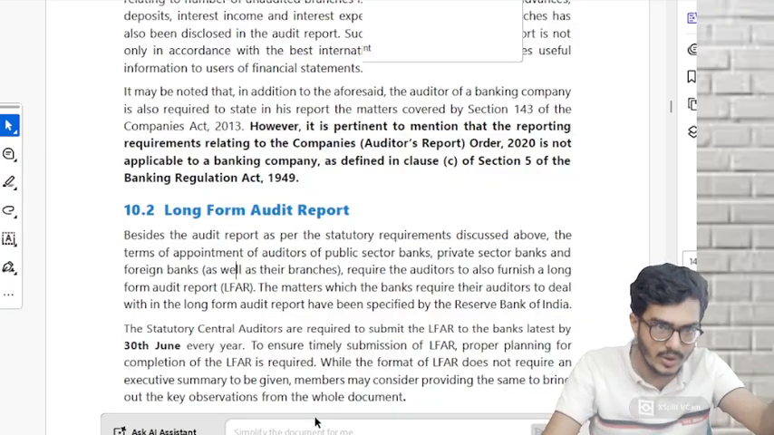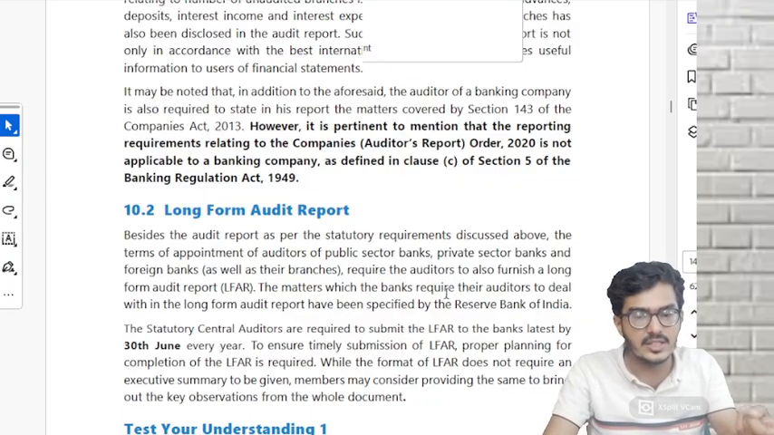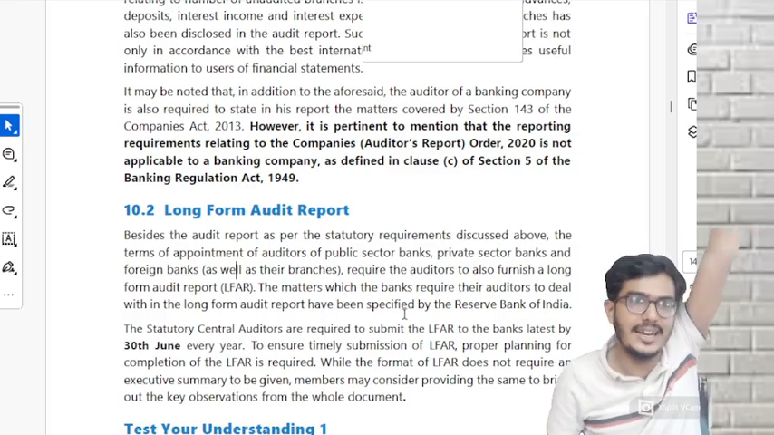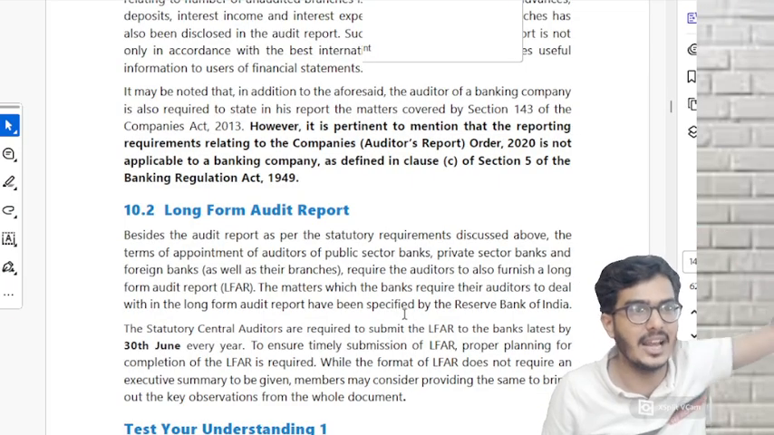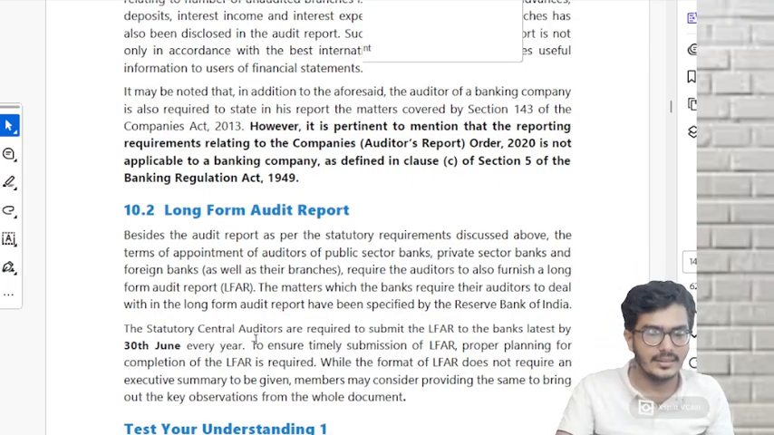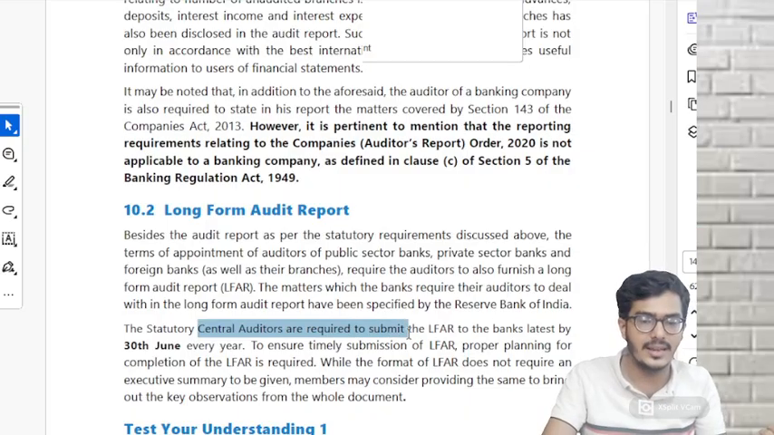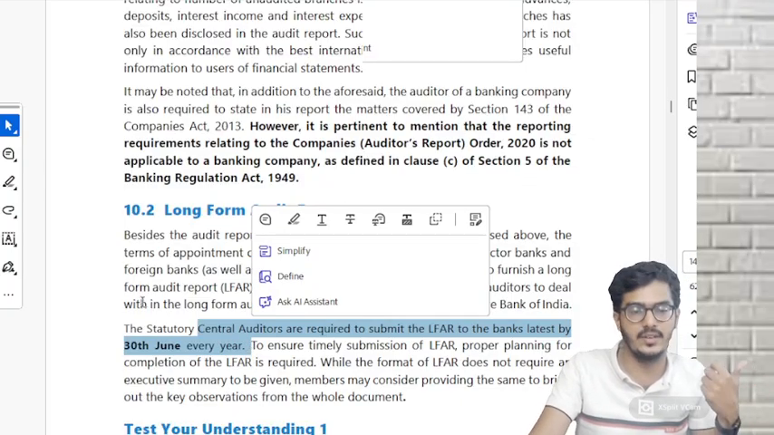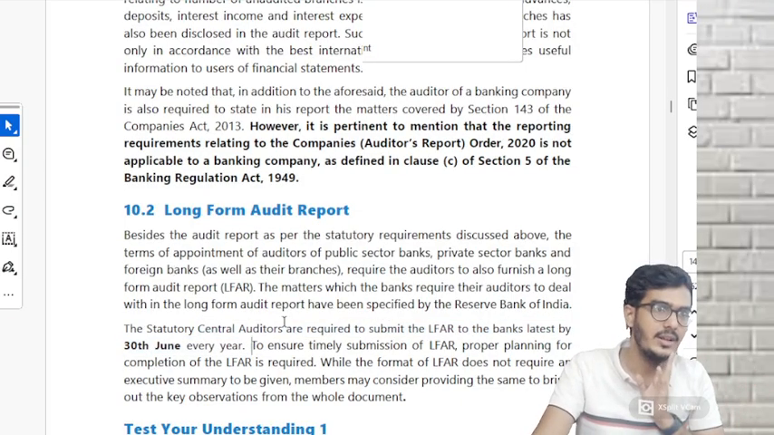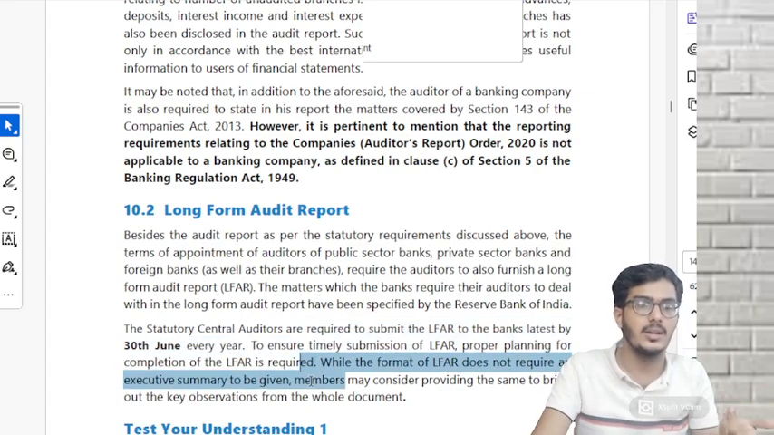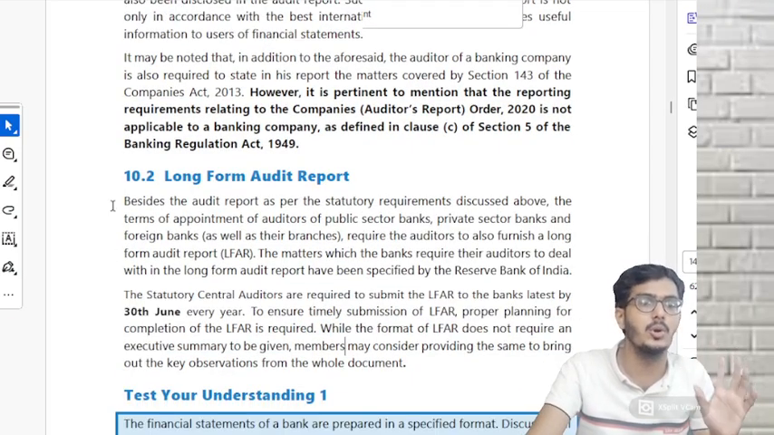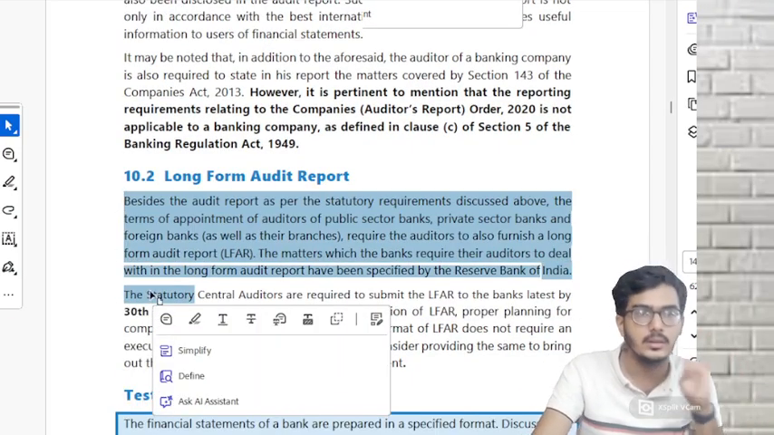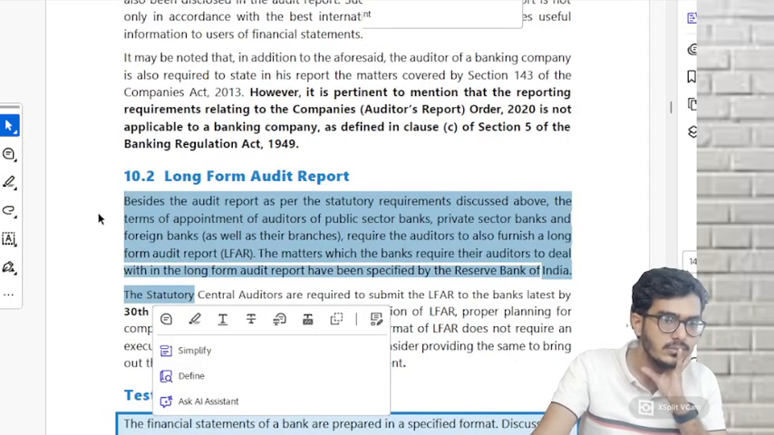Okay. Till now we don't know what is LFAR. The matters which the banks require the auditors to deal with in LFAR have been specified by RBI. So read that RBI regulation. Then the central auditors of the banks submit the LFAR on or before 30th June of every year. So there is a due date given for this LFAR. And to timely submit it, please do the planning, strategizing, performing on a timely basis. This is what a short note question of LFAR will come for 4 marks. Write these 2 paragraphs, 4 marks done.